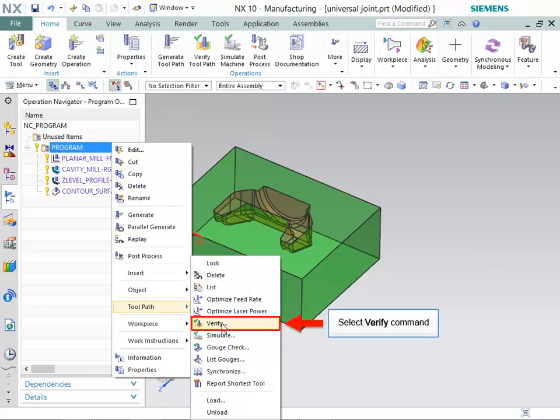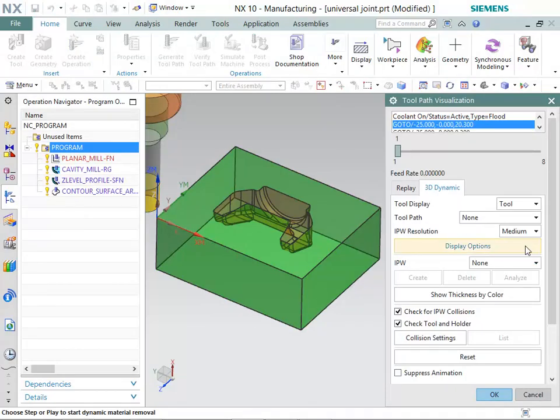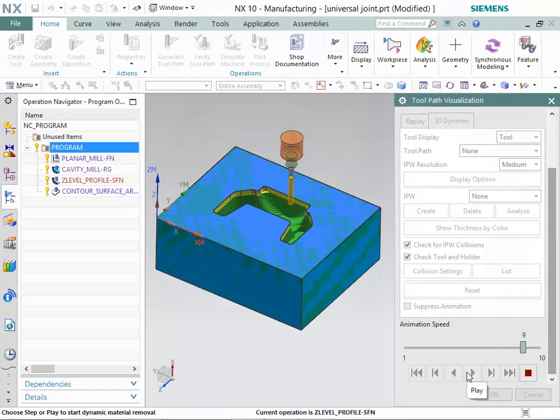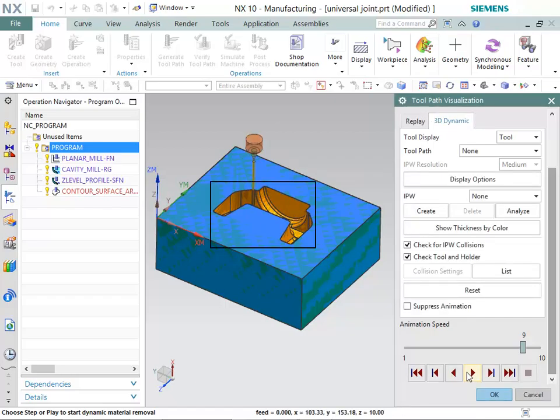Now, select the Verify command in Toolpath group by right-clicking on Program node. Then, adjust the animation speed. Further, click on the Play button. You can observe that toolpath is verified from roughing to finishing operation.